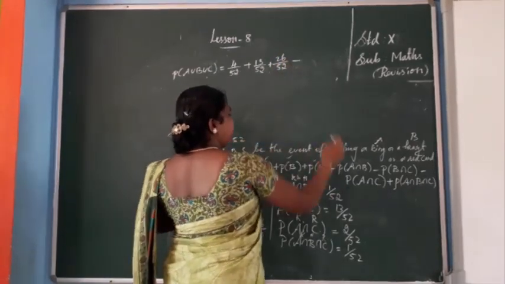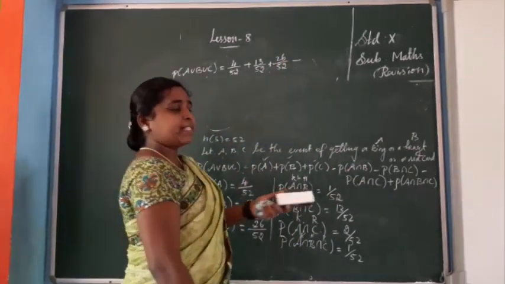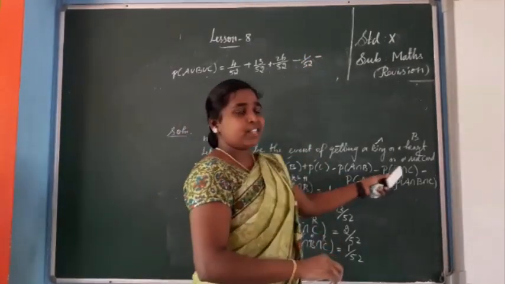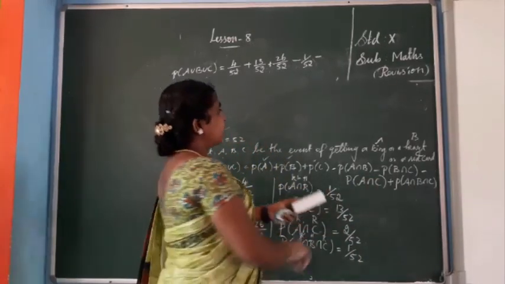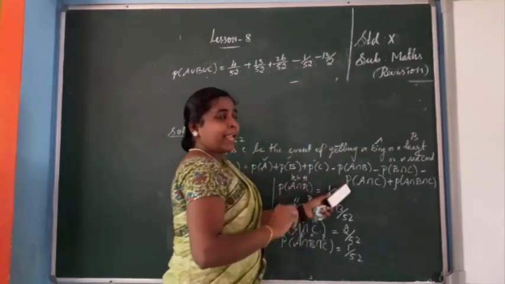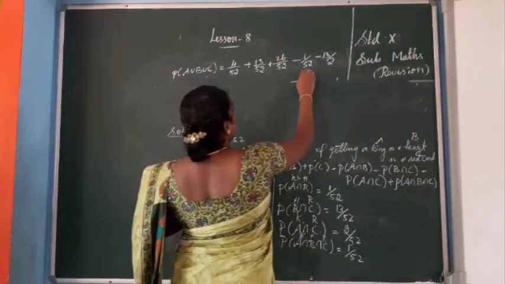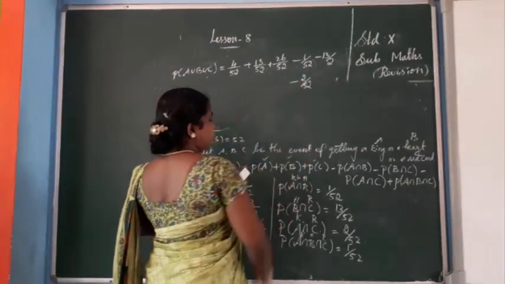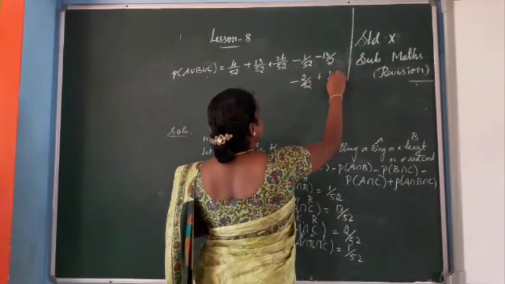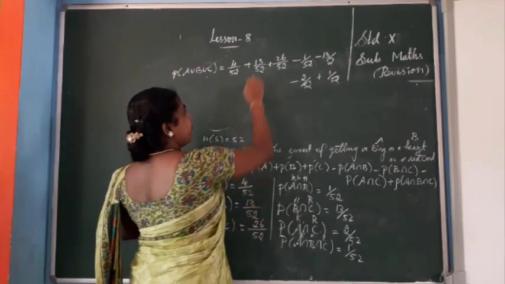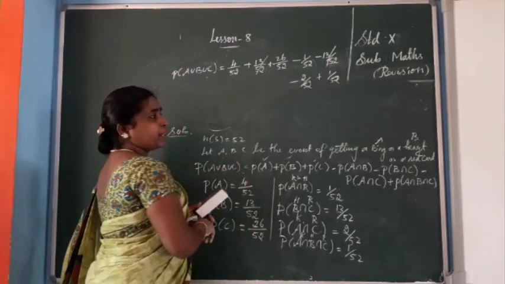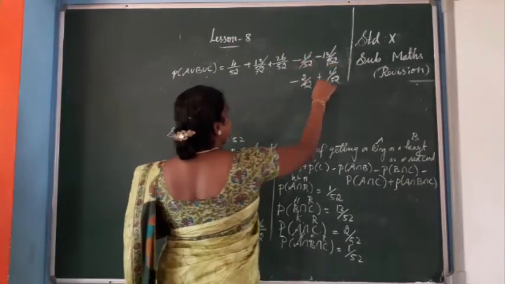Next minus P of A intersection B. P of A intersection B equal to 1 by 52. Minus P of B intersection C. B intersection C is 13 by 52. Next minus P of A intersection C. A intersection C is 2 by 52. Next P of A intersection B intersection C, that is 1 by 52. If you can simplify any term, you simplify. Plus 13 by 52, minus 13 by 52, minus 1 by 52 plus 1 by 52.